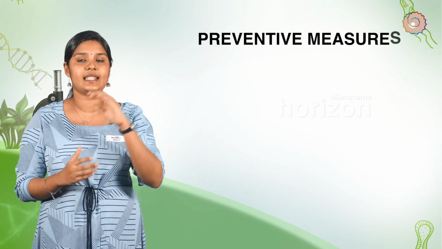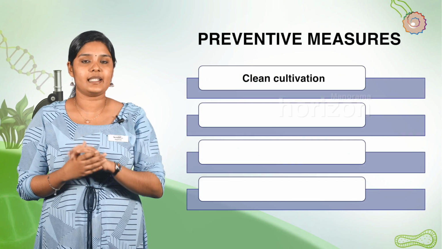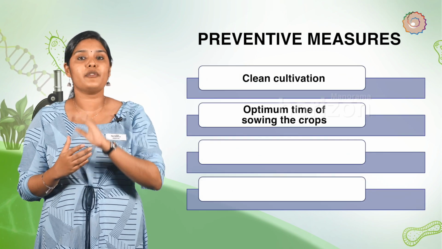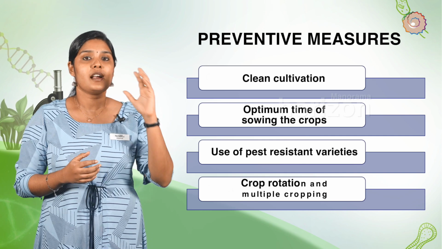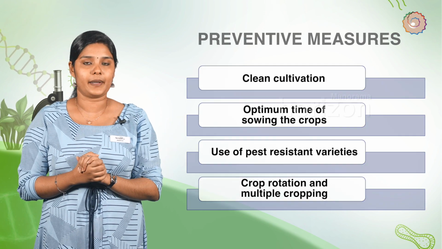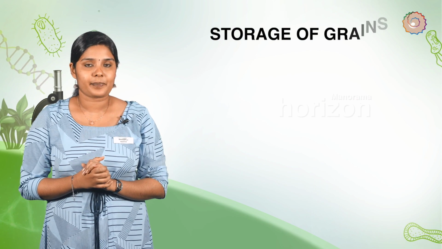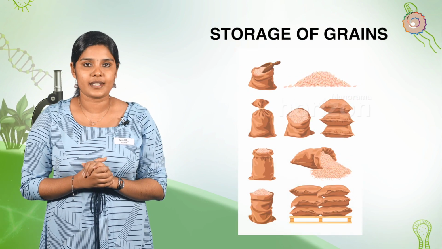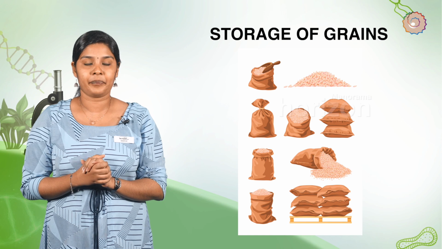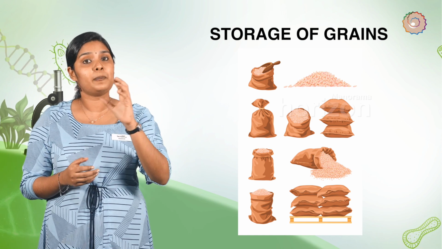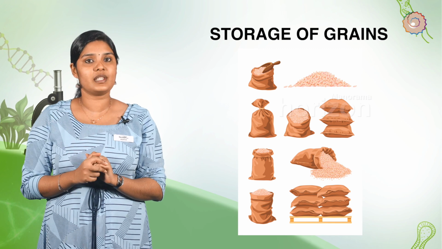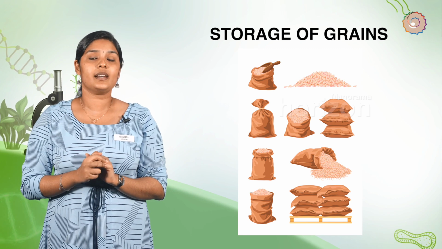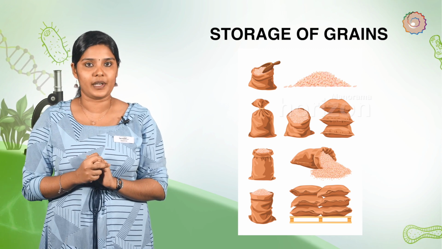Preventive measures of insect pests. Clean cultivation. Optimum time of sowing the crops. Use of pest-resistant varieties. Crop rotation and multiple cropping. Storage of grains. Most crops are harvested only once in a year. Thus, they are available in plenty during a selective time. For getting seasonal foods regularly throughout the year, they are stored in safe storage.